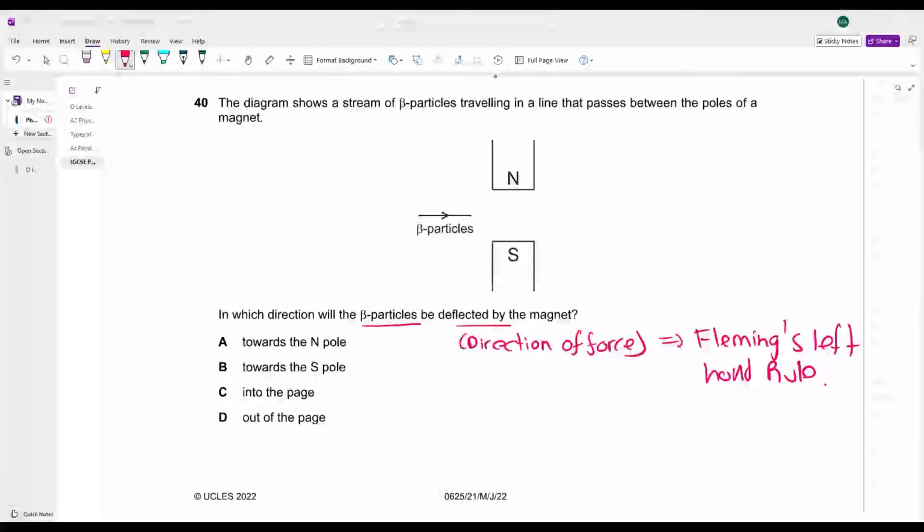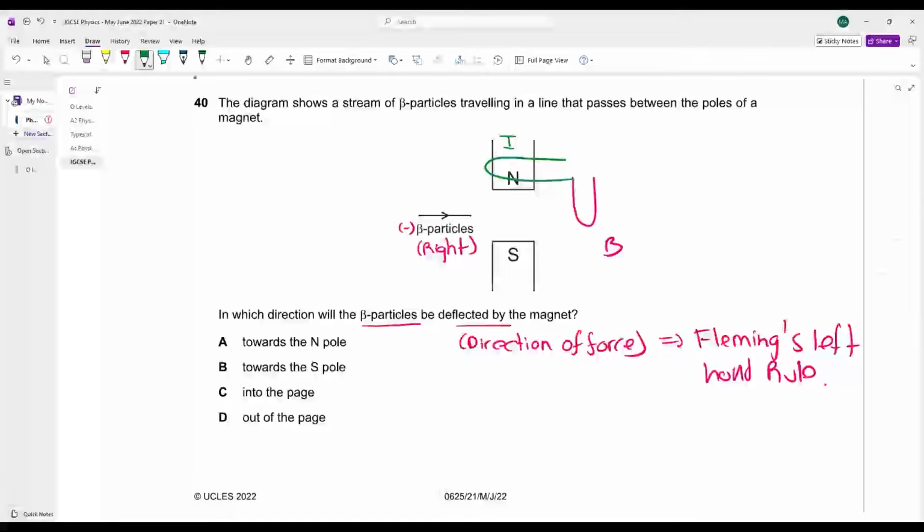Now just focus on the board. I'm opening up the camera. Fleming's left hand rule किस तरह लगेगा? This is your left hand. Magnetic field is pointing downward. Your beta particles are pointing towards the right. बेटा beta particles क्या होते हैं? Negatively charged. Always remember that the direction of current is opposite to the direction of negative charges.